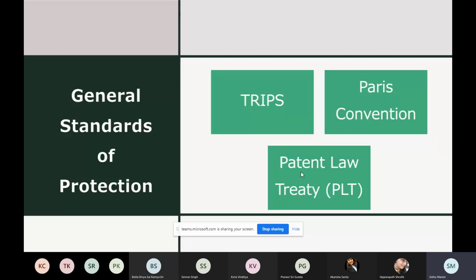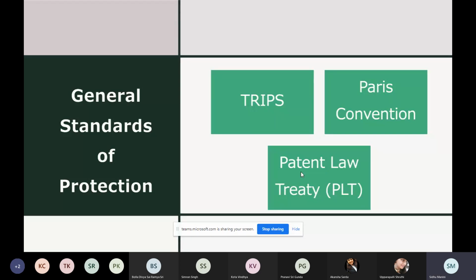The other category of treaties will be laying down how to file the application internationally, what documents you will give, what will be the procedure, how many steps will be there before you get a patent certificate, etc. Now these 3 are the most important, especially TRIPS, because they tell you what can be patented, and that's the core of patent law. So the first treaty we begin with is TRIPS.